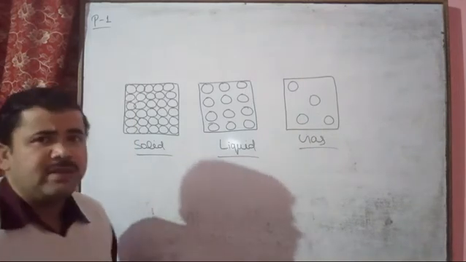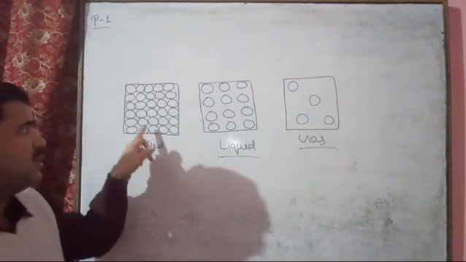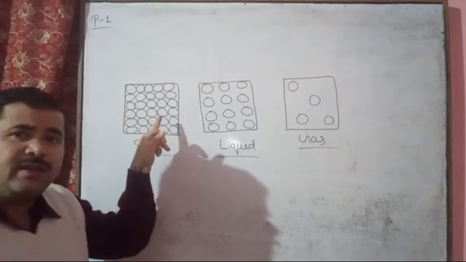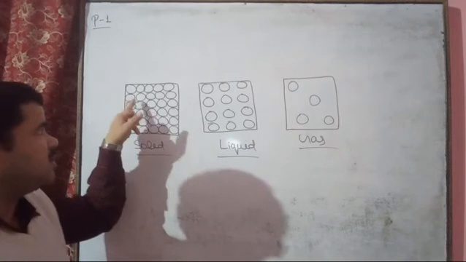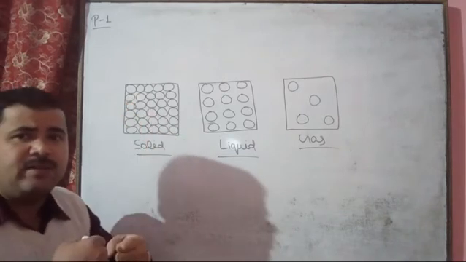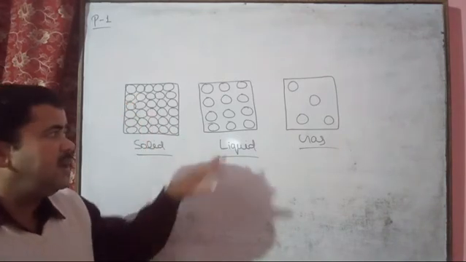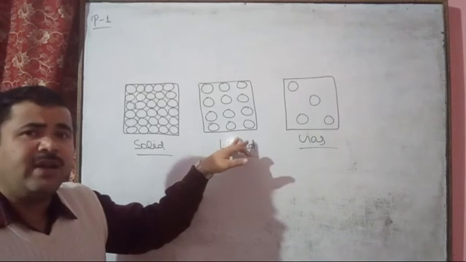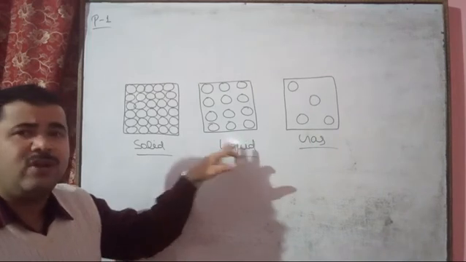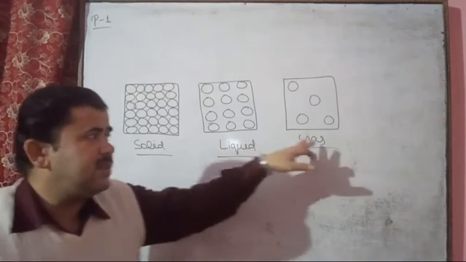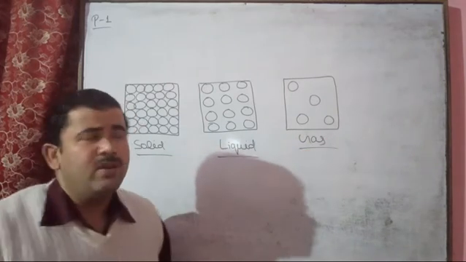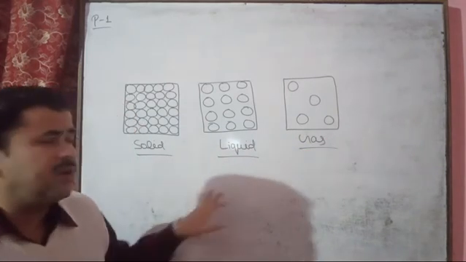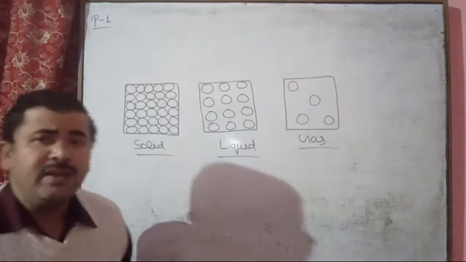Due to this, in the solid state the interparticle attraction is high, much more attraction between the particles. In the liquid state the interparticle attraction is less than in the solid state, and in the gaseous state the interparticle attraction is negligible.